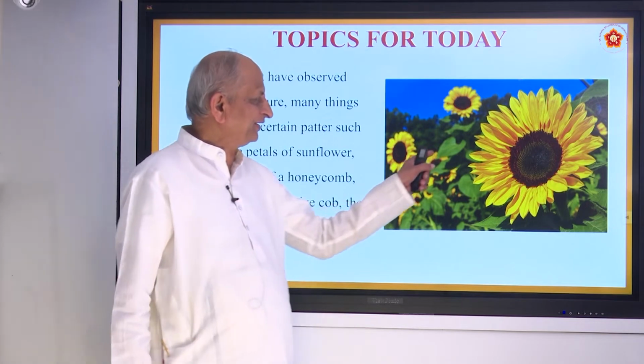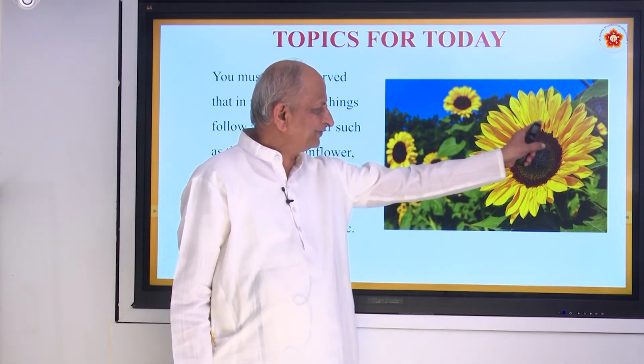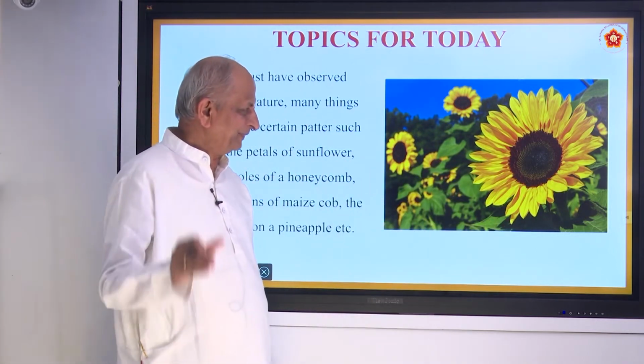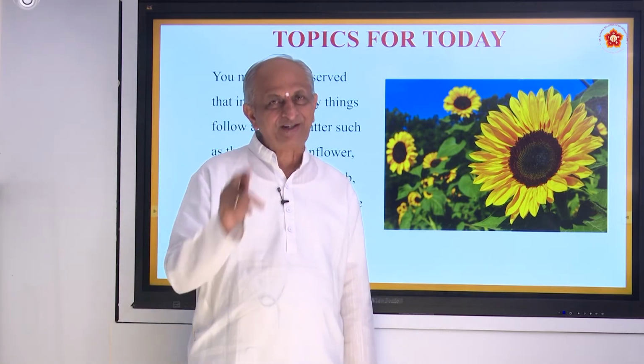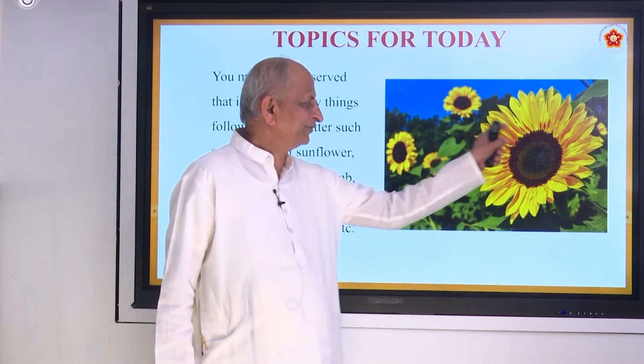Now why did we bring it here in a mathematics class? Look at the pattern of the petals. How beautifully made; you must appreciate the creator, the Brahman who has created this so nicely.